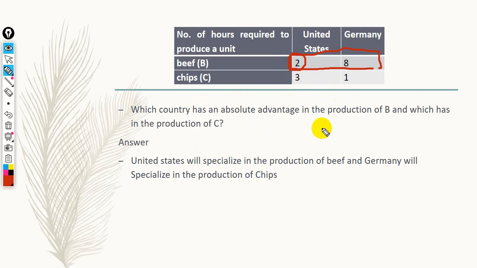And the same for chips. United States takes 3 hours in order to produce a single unit of chips, while Germany takes only 1 hour to produce a single unit of chips. So it's better for Germany to specialize in the production of chips. As a result, United States will specialize in the production of beef, and Germany will specialize in the production of chips. This is number A. Number B.